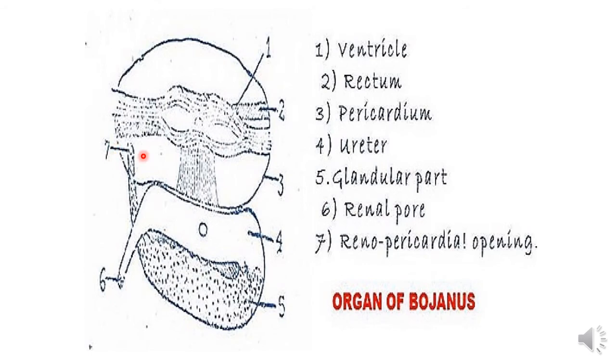So what does this renopericardial opening do? It supplies all the wastes present inside the pericardial fluid to the kidney proper through this aperture.